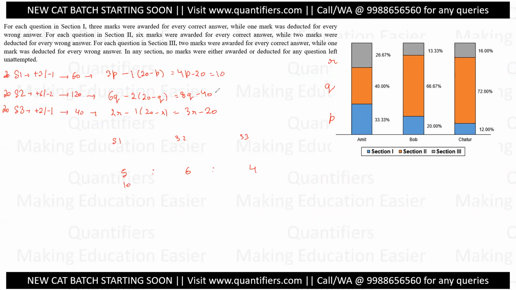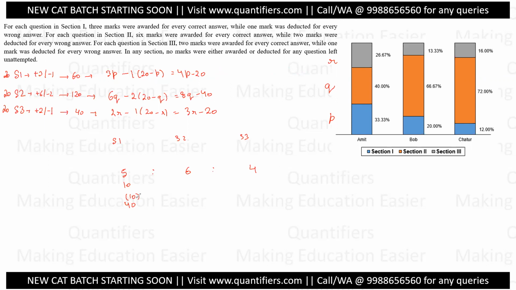Equate to 10, not an integer. Equate to 15, not an integer. Equate to 20, yes, an integer. If 4p minus 20 is 20, 4p is equal to 40, p is equal to 10. Which means that if his score is 40, the correct number of questions is 10 in this section.